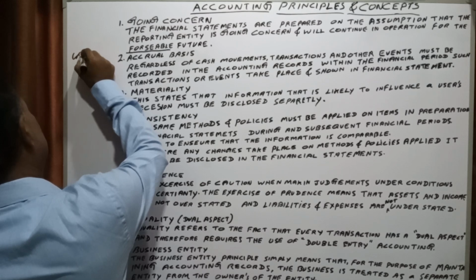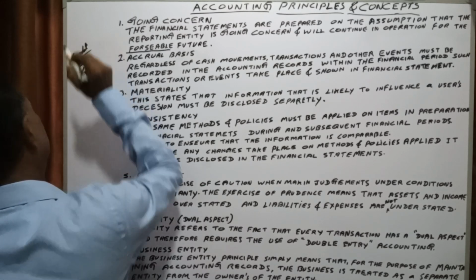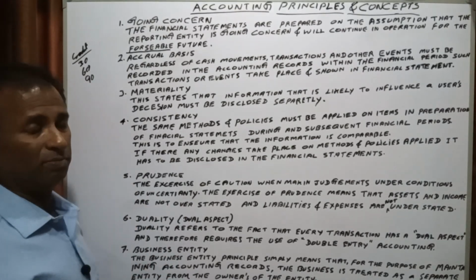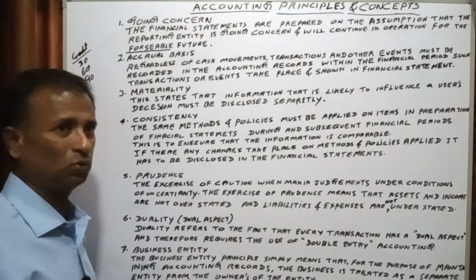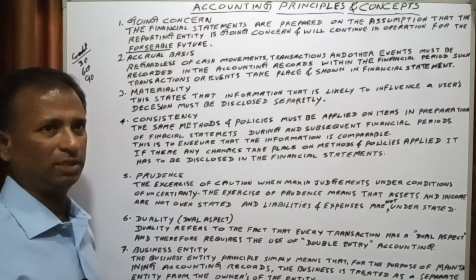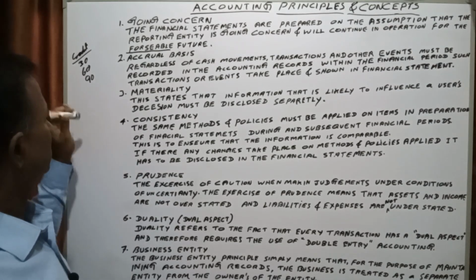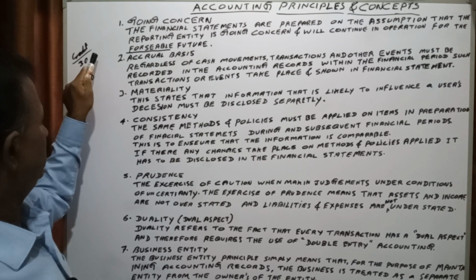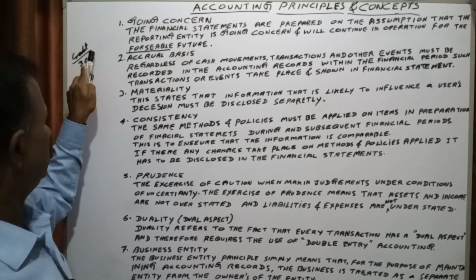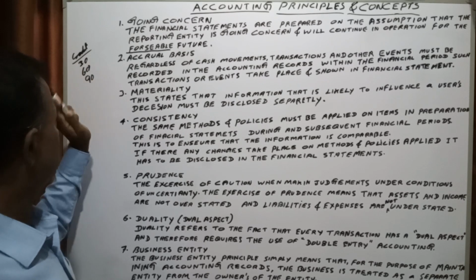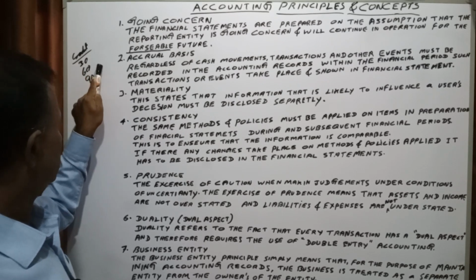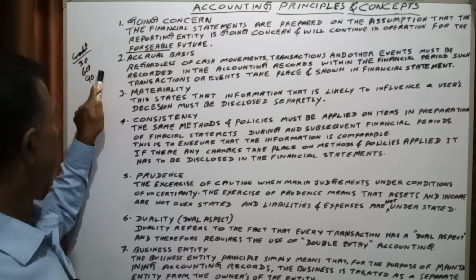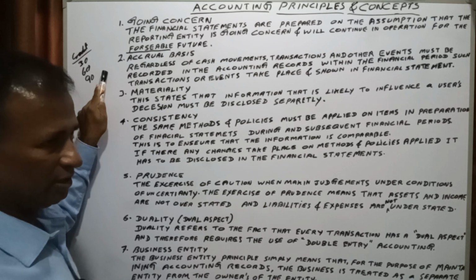This is the credit period within which the persons who purchase the goods or services from that particular entity have to settle the credit. If it is 30 days, they have to settle within that stipulated 30 days. If it is 60 days, they have to settle within that period. If it is 90 days, they have to settle within 90 days.